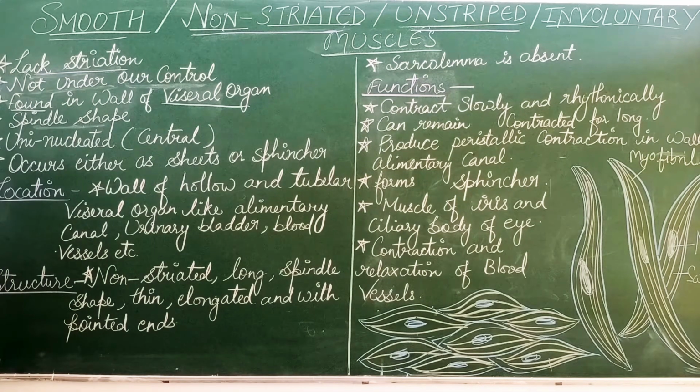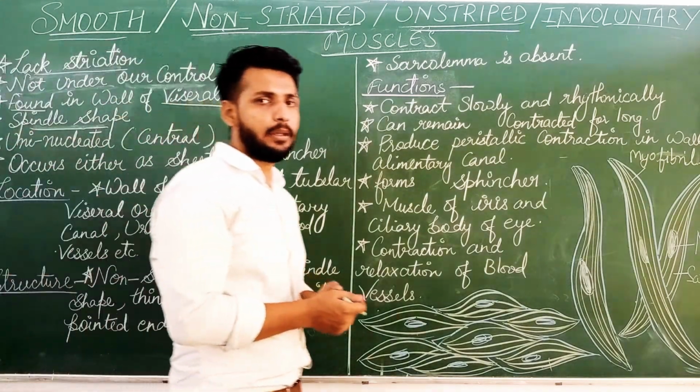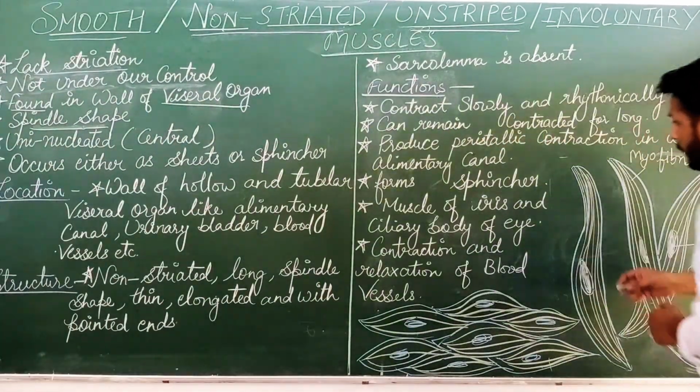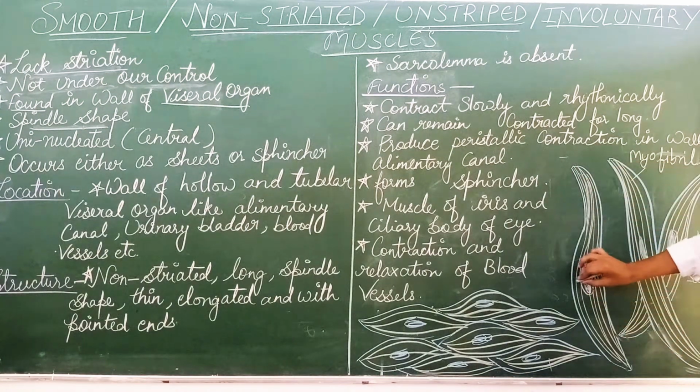As I told you earlier, their shape is spindle shape. Here you can see they are thin from the ends and thick from the middle portion. So that's why they are spindle shaped.